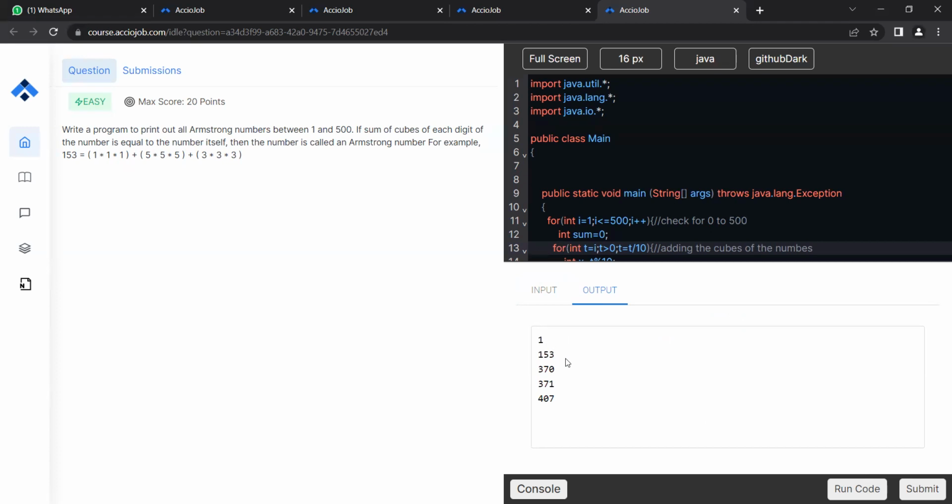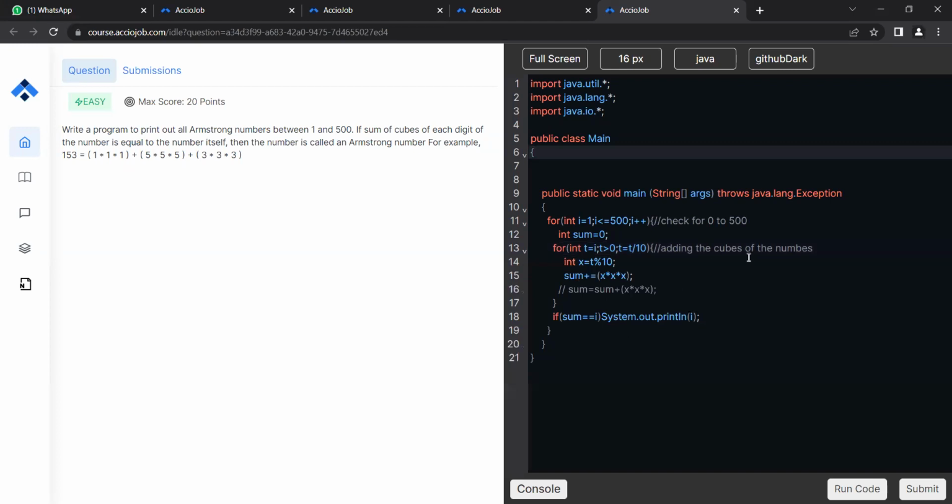Okay, guys, you can see we got 123, 153, 370, 371, and 407. So we are getting these values. I believe this is correct. So this was the main approach that you guys should know. But you can see in this we have a nested for loop condition. Are you comfortable with this? Is this point clear? Any doubt in this code?